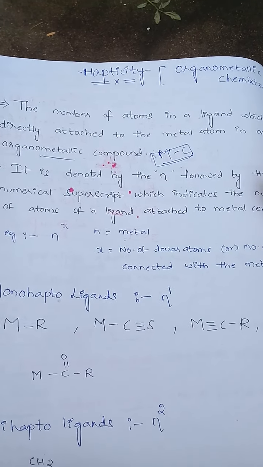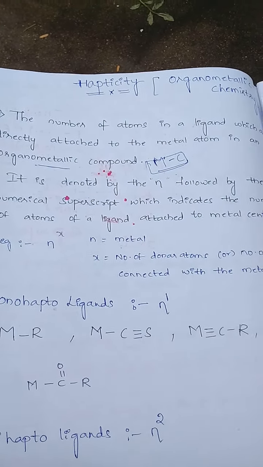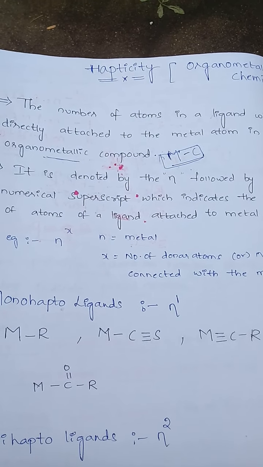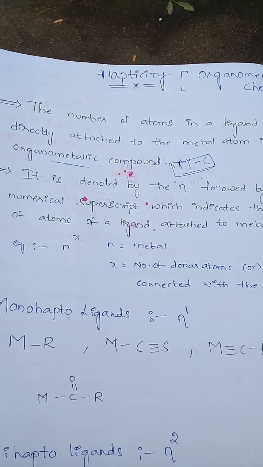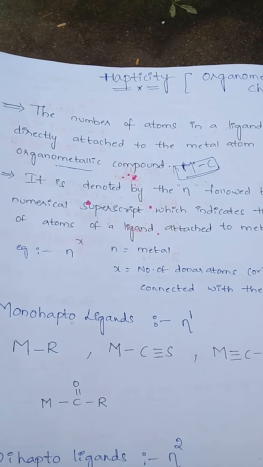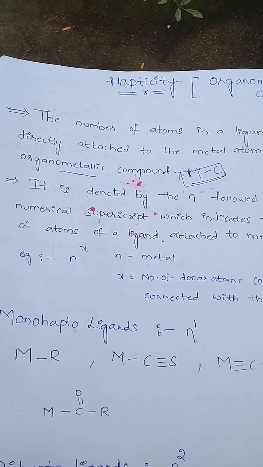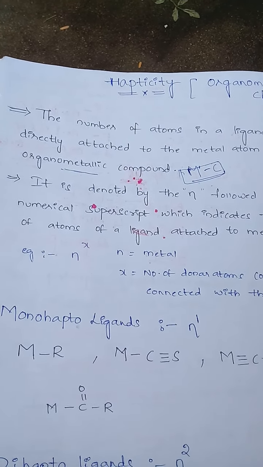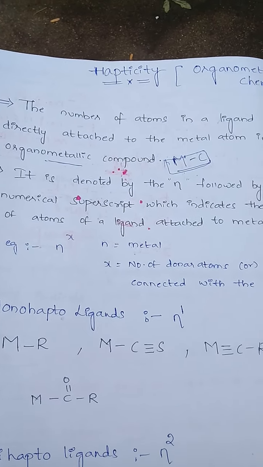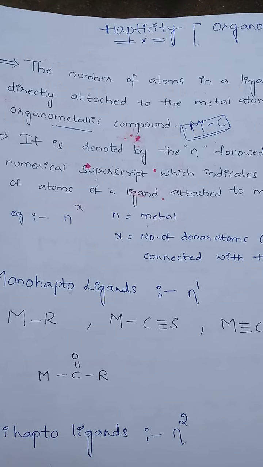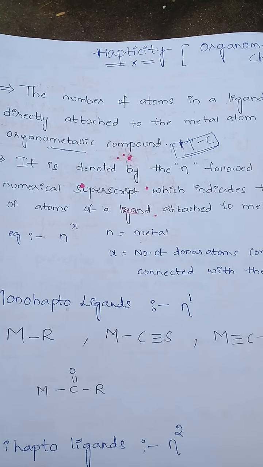In another way, it is the coordination of a number of atoms to the metal via an uninterrupted and contiguous series of atoms.